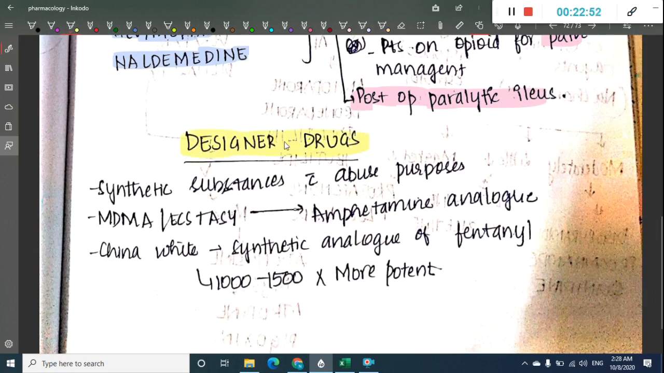So what do you see in designer drugs? These are the substances which have absolute abuse potential. So these include MDMA and ecstasy, which is an amphetamine analog. We have China White. China White is an analog of fentanyl, whereas MDMA and ecstasy is an amphetamine analog. So this is about opioid drugs.